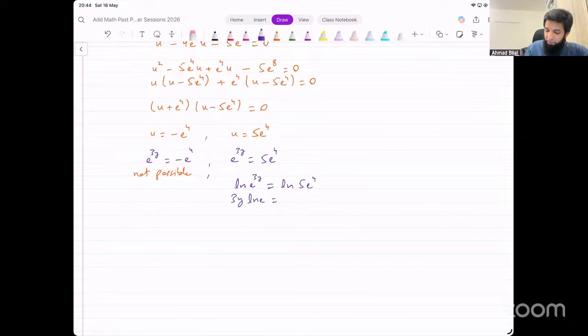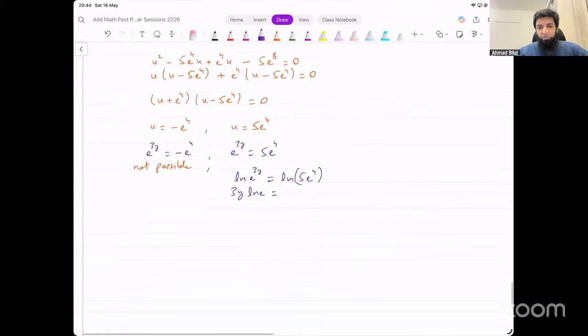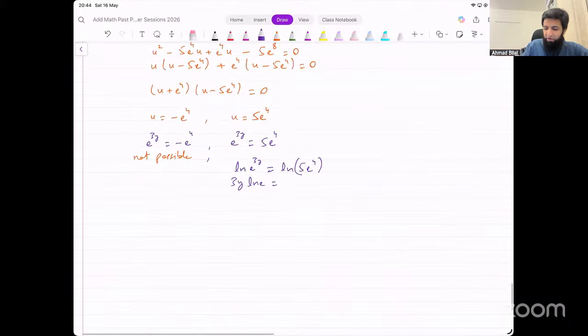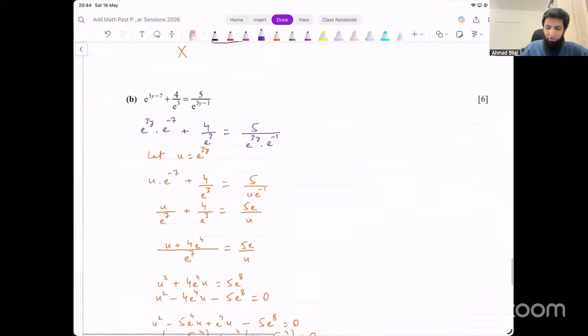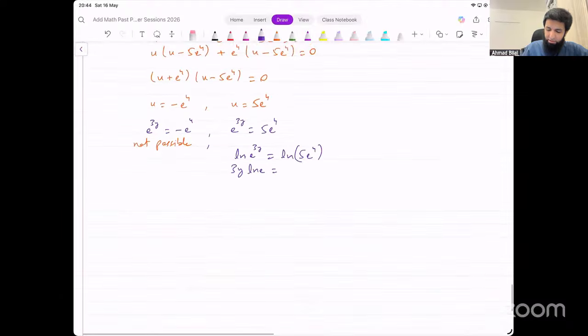On the other side, we have 5 e raised to power 4. That's a product. We can use product rule on this to expand it, or you can leave it like this as well. Although it's generally a good idea, if you have e inside ln, to simplify further. So let's do that: ln 5 plus ln e raised to power 4. We split it into two parts.